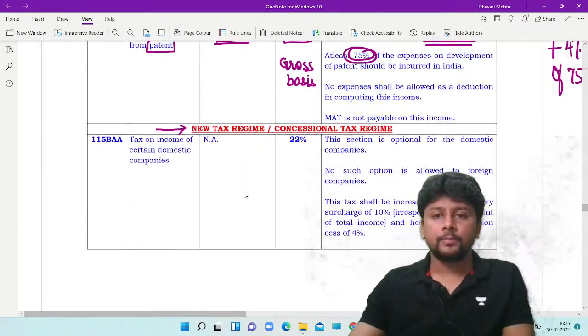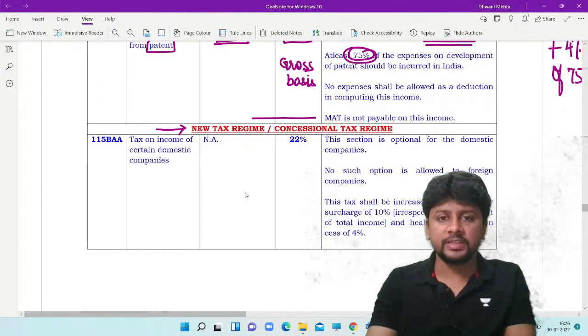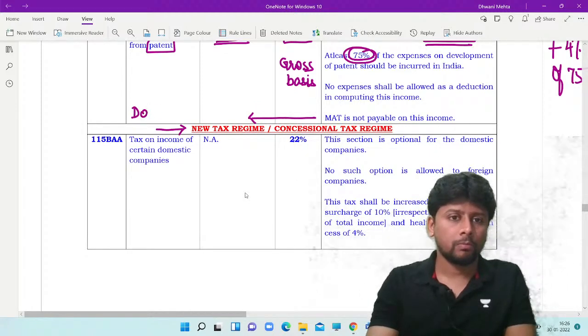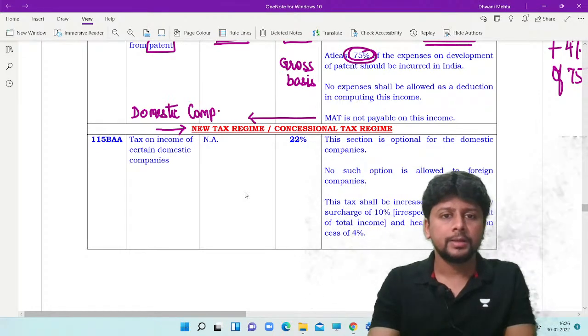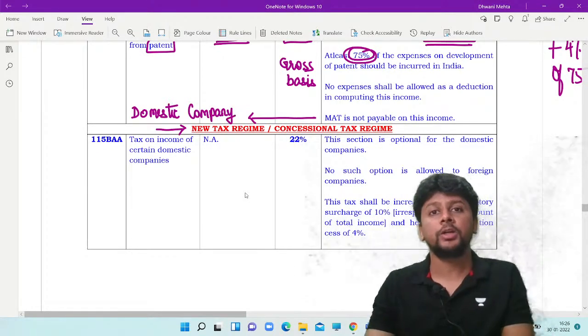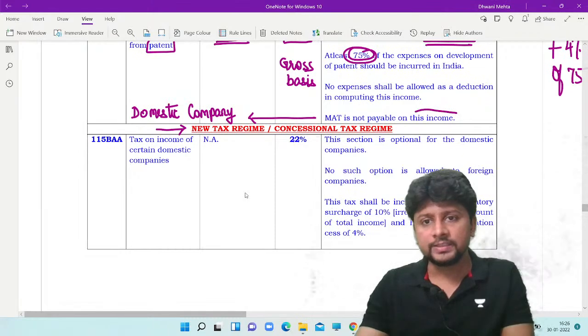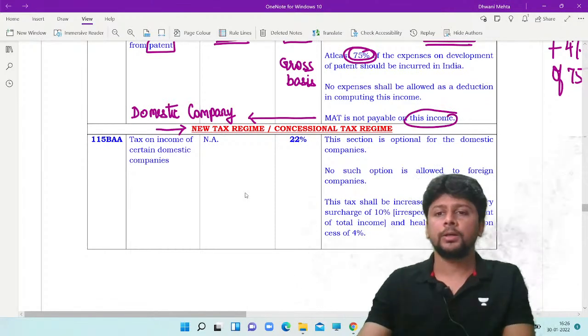If you are a domestic company, then you are liable to the provisions of minimum alternate tax. But on this income, minimum alternate tax will not apply.